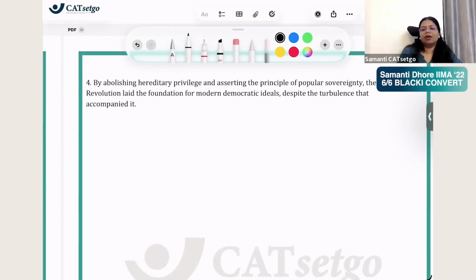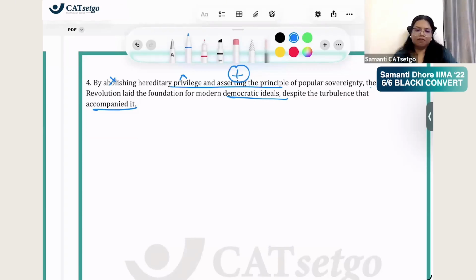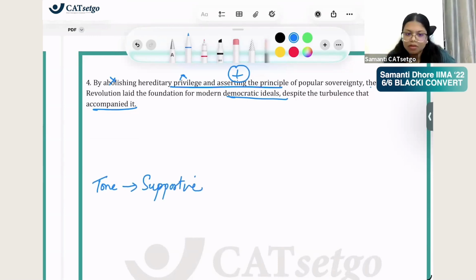Understand, break down what is happening. By abolishing hereditary privilege and asserting the principle of popular sovereignty. ठीक है, by abolishing मतलब by मिटा के, privileges मिटा के, मतलब ये सब positive करके French Revolution led to the foundation of modern democratic ideals despite turbulence. Very good. We can see there's support. We can see the tone is supportive. There's no debate on this. We are saying by abolishing this and that, it led to the foundation of these things.